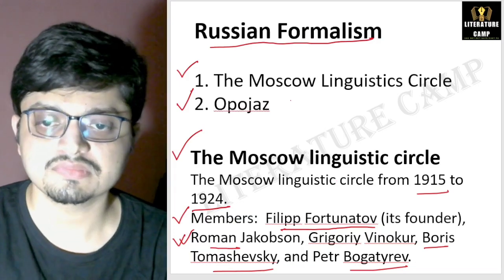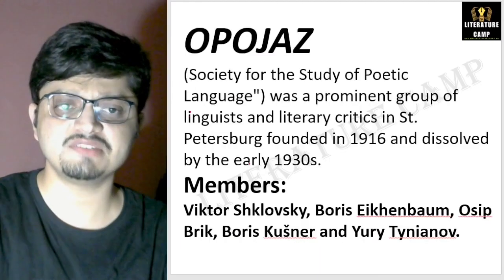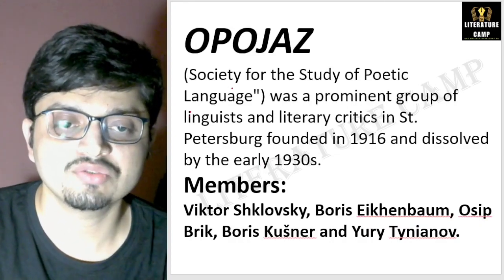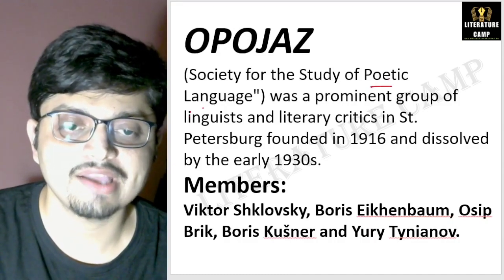Right. Next, the Opojaz group. What is Opojaz? What does it mean? Opojaz means study of poetic language. It's a society for the study of poetic language.